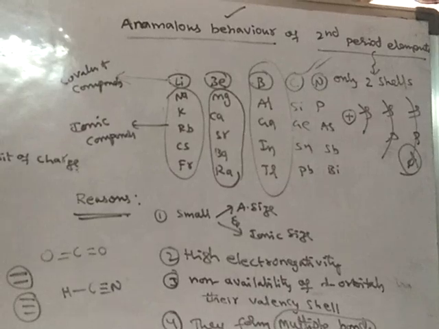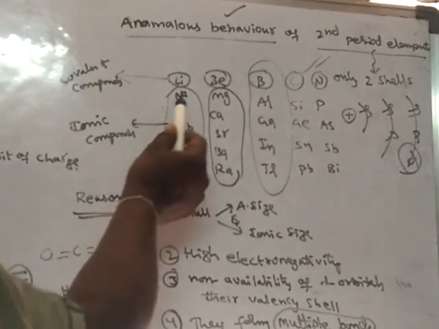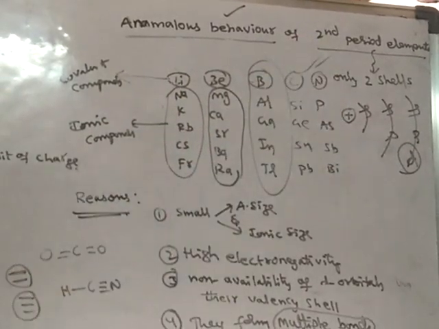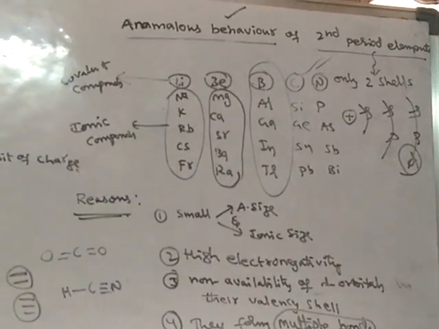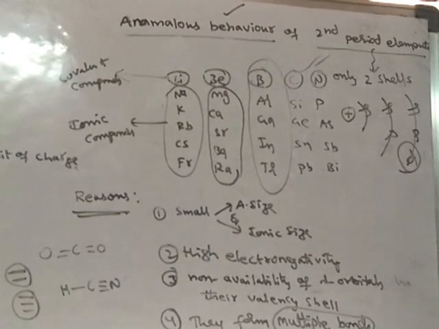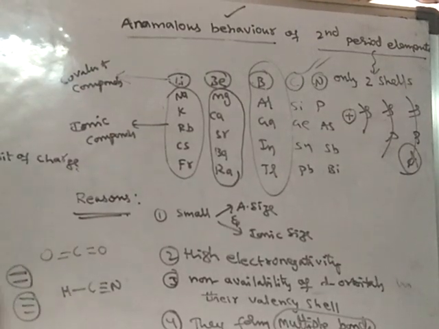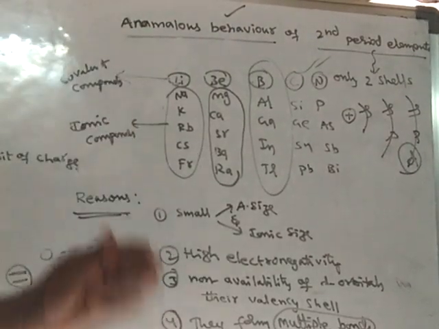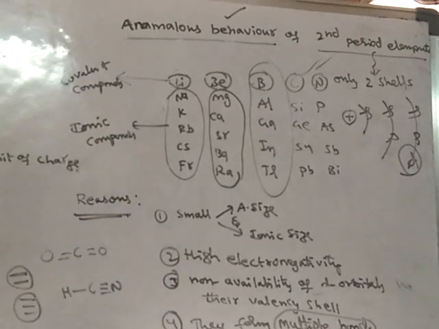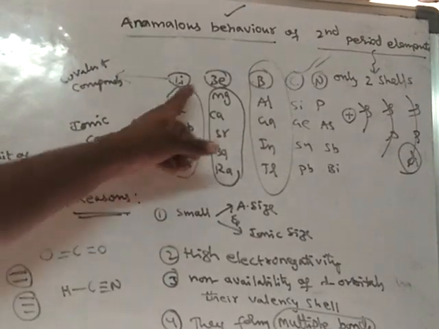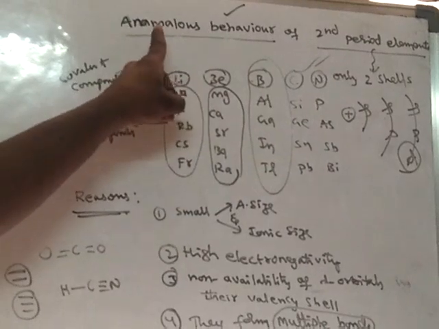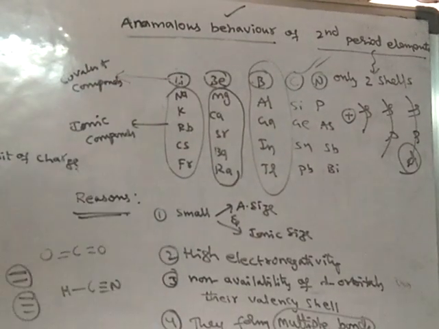That is why a high charge by radius ratio is possessed by the second period elements from all groups. These are the reasons which explain why the second period elements show different behavior from all other elements.